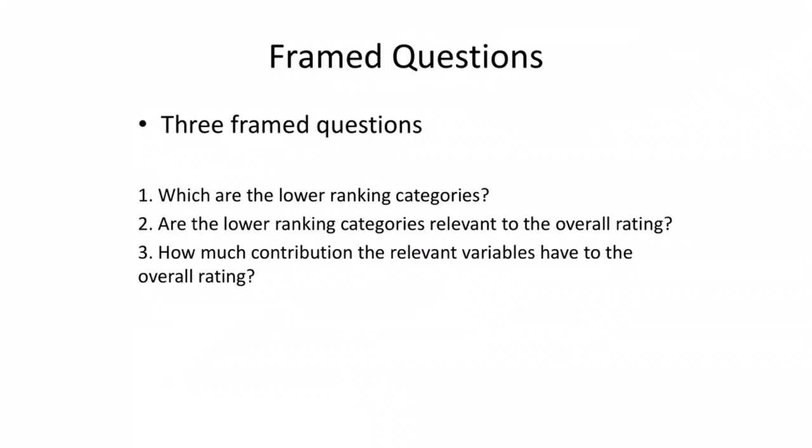Based on the information need, we come up with three framed questions that we're going to explore in our analysis. The three questions include: first, we should determine which are the lower ranking categories. Second, are the lower ranking categories relevant to the overall rating? And third, how much contribution do the relevant categories have to the overall rating? This will help us to prioritize our efforts.